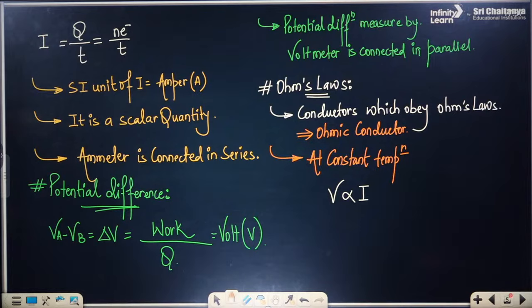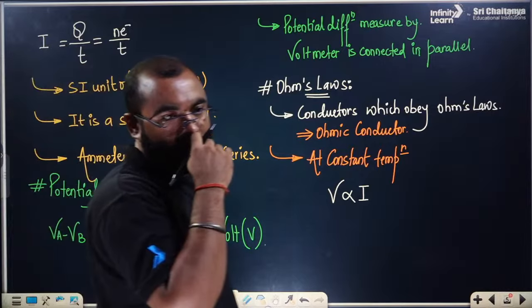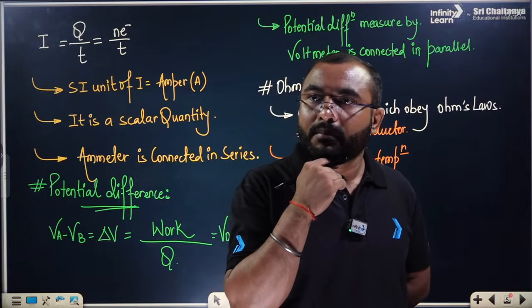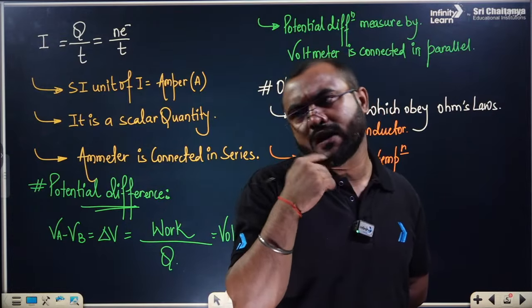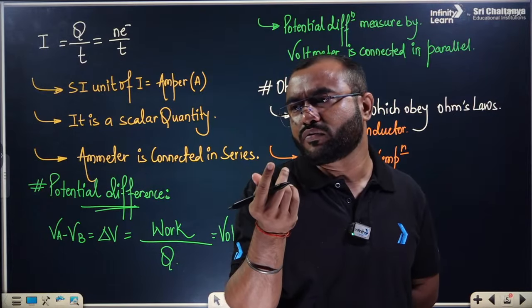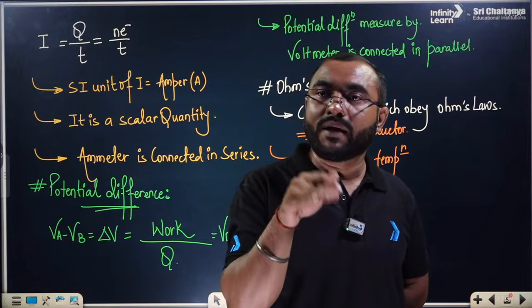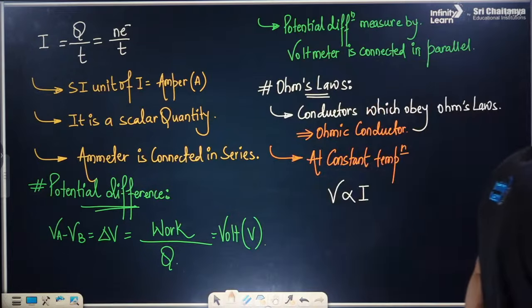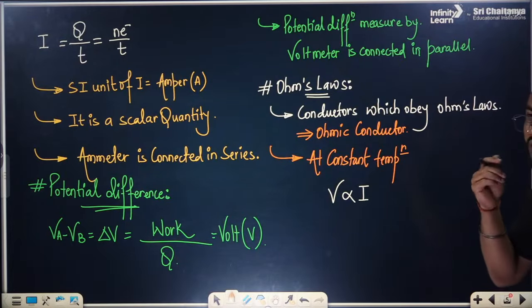For example, copper is a very good conductor with respect to aluminum. But how is aluminum a bad conductor? The charges can also flow through it. So how are we comparing this? Suppose there are 10 electrons trying to move in copper.